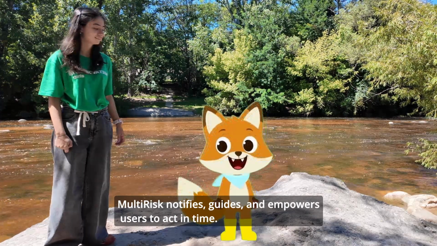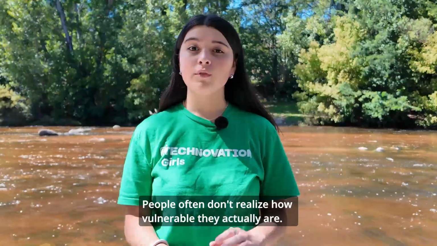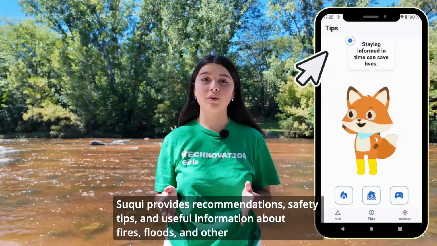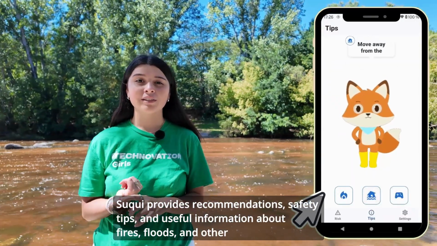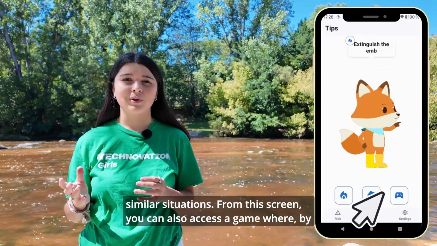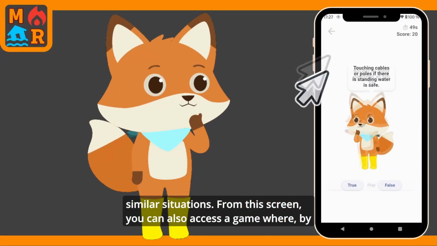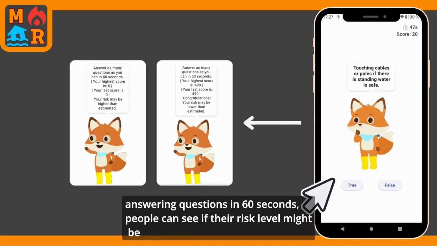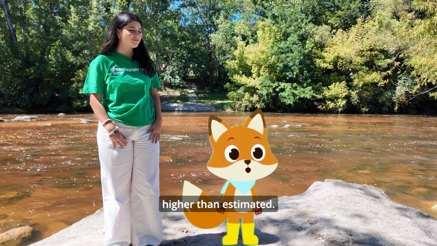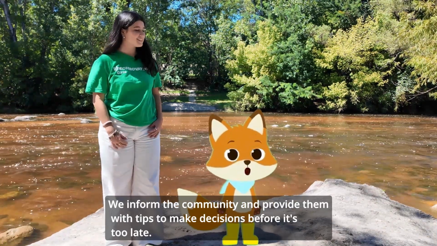MultiRisk notifies, guides, and empowers users to act in time. People often don't realize how vulnerable they actually are. Suqui provides recommendations, safety tips, and useful information about fires, floods, and other similar situations. From this screen, people can also access a game where, by answering questions in 60 seconds, they can see if the risk level might be higher than estimated. We inform the community and provide them with tips to make decisions before it's too late.